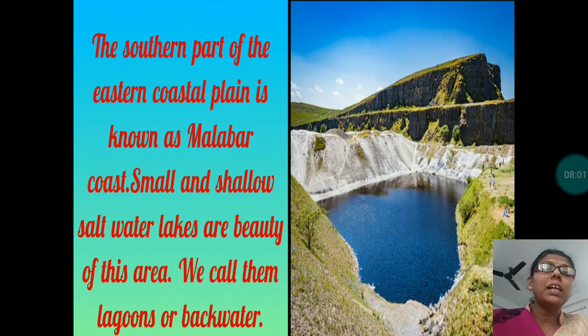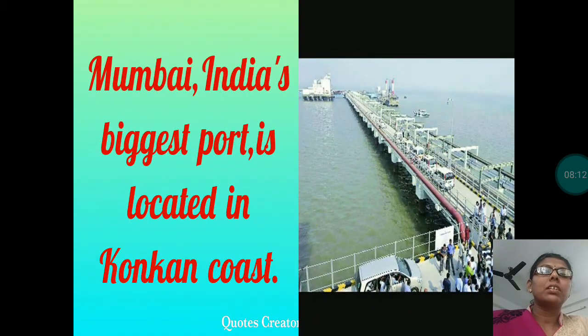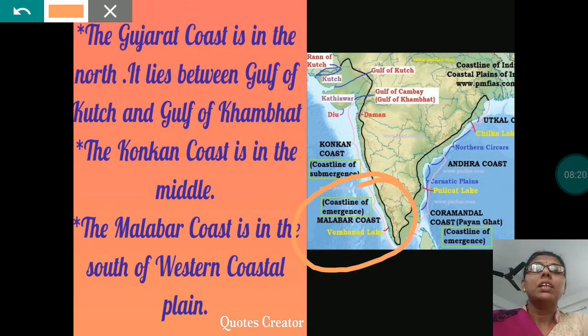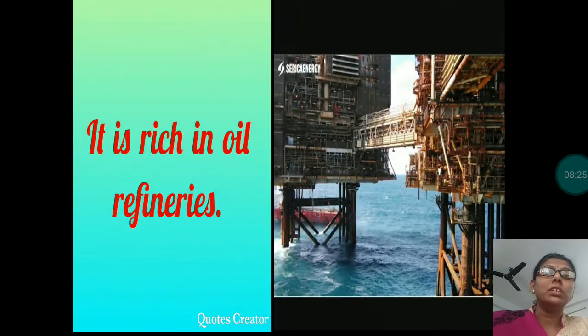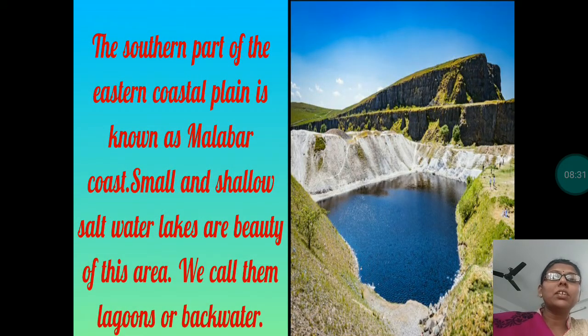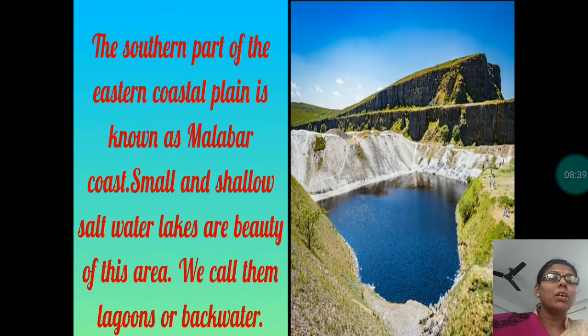Now, the southern part of eastern coastal plain is known as Malabar coast. So its southern part, this part here, this is the southern part and this one is known as Malabar coast. Okay, so the Malabar coast is very famous for lagoons. Let me show you the picture here. Yes, the southern part of eastern coastal plain, which is known as Malabar coast, it is famous for beautiful lagoons.